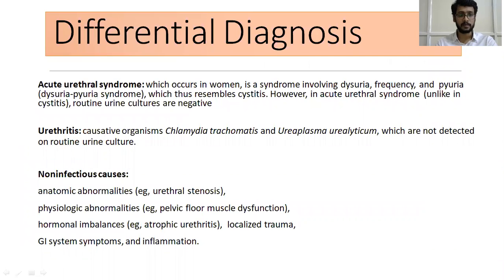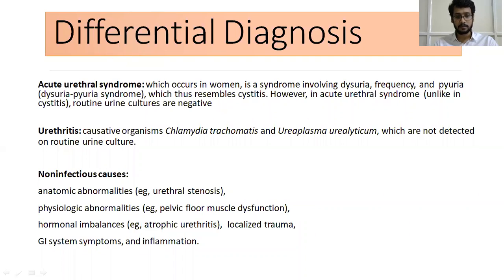Differential diagnosis includes acute urethral syndrome, urethritis, and a few non-infectious causes. Coming to acute urethral syndrome, it occurs in women, involving dysuria, frequency and pyuria, which does resemble cystitis. However, in acute urethral syndrome, routine urine cultures are negative. Urethritis is commonly caused by organisms like Chlamydia trachomatis and Ureaplasma urealyticum, which are not detected on routine urine culture.